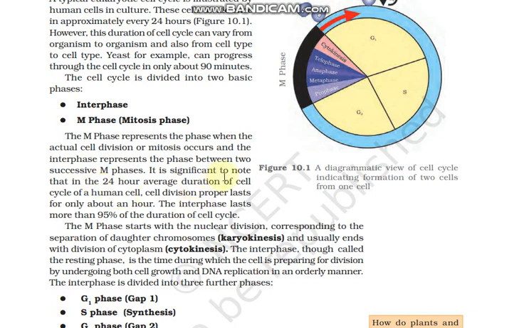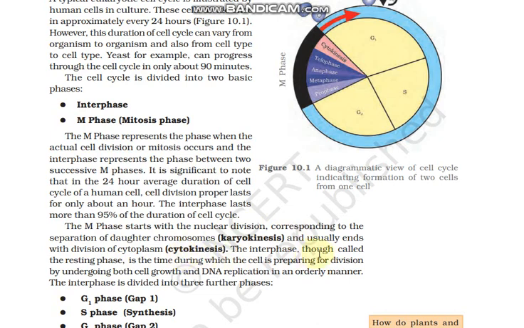It is significant to note the 24 hours average duration of the cell cycle. Human cell division lasts for only about 1 hour. Then it means 95% of the cell cycle is in interphase. Now M phase starts with nuclear division, corresponding to the separation of daughter chromosomes, which is called karyokinesis. Then it is followed by cytoplasm division, which is called cytokinesis.